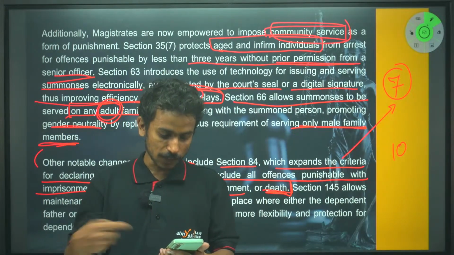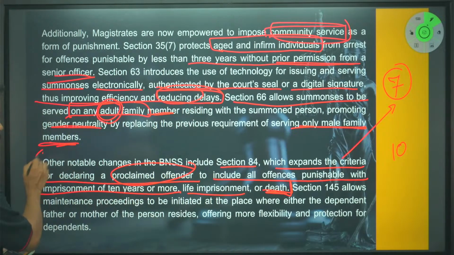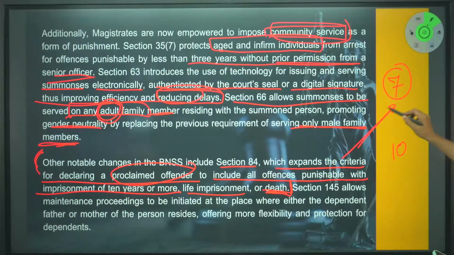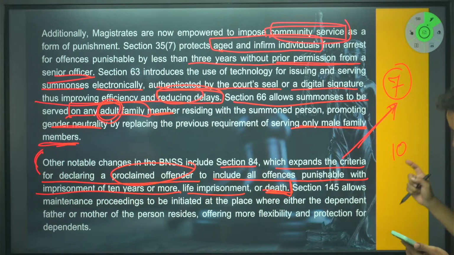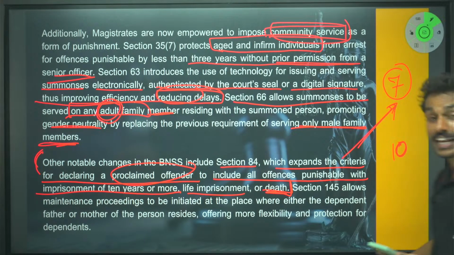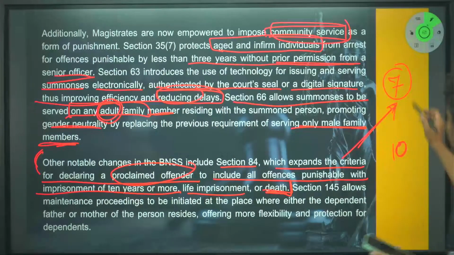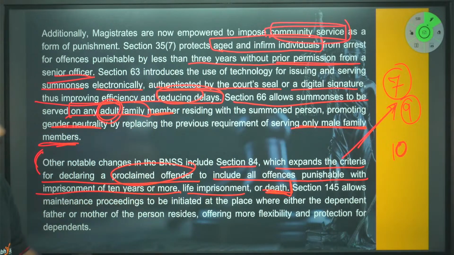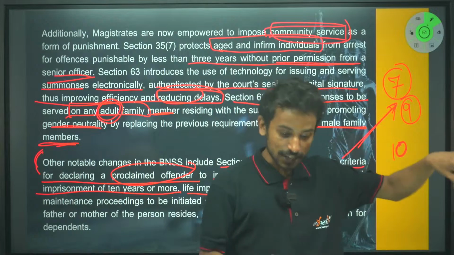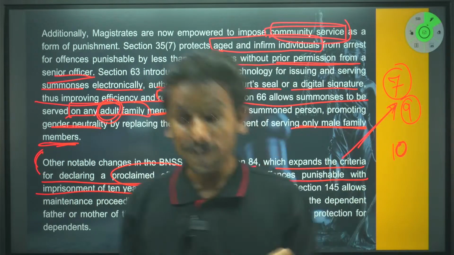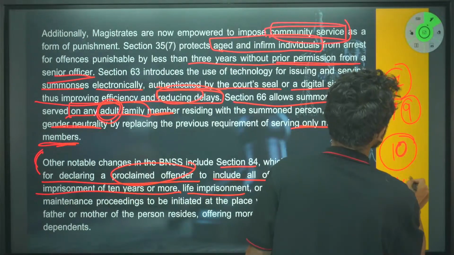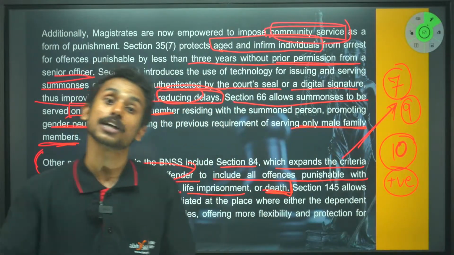Earlier, according to the older law, I would have been a proclaimed offender if I had done an offense which is punishable with more than 7 years of punishment, right? Now they have made it 10. Is it affecting me negatively? No. Rather, if I have done something which bears 9 years of punishment, according to the older law I could have been declared a proclaimed offender. But now, am I getting benefited? All of you? Am I getting benefited here? Yes. So if I'm getting benefited, it's positively affecting me. So such laws can be made applicable retrospectively.